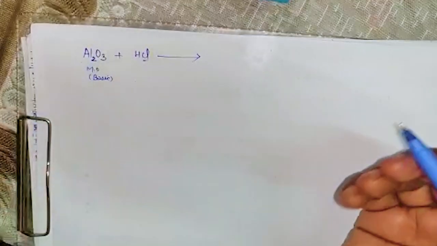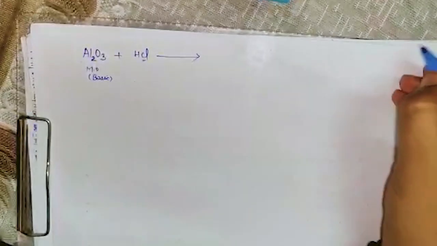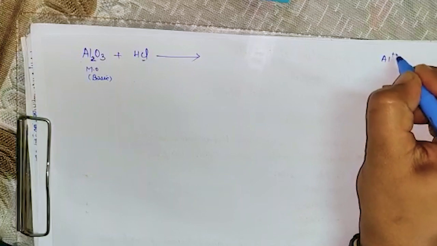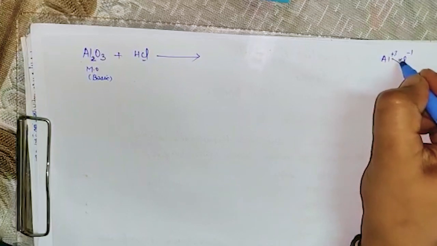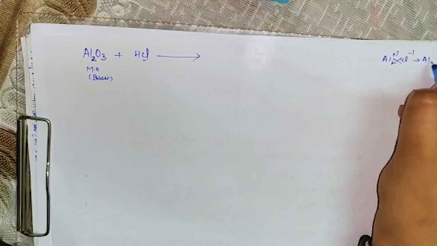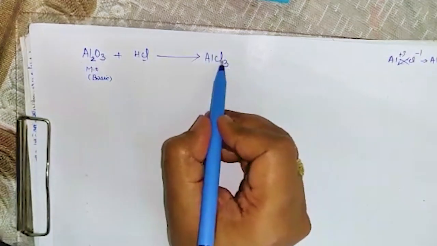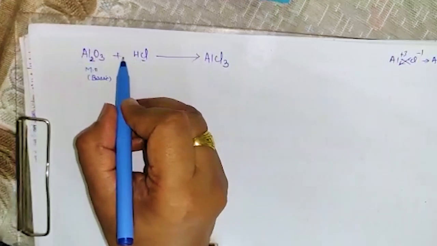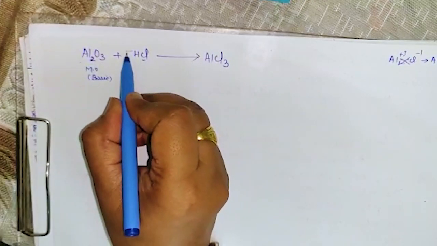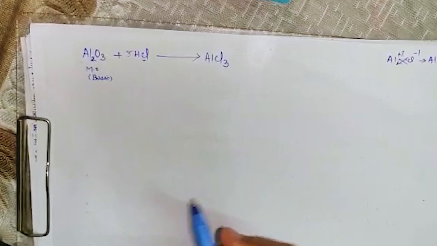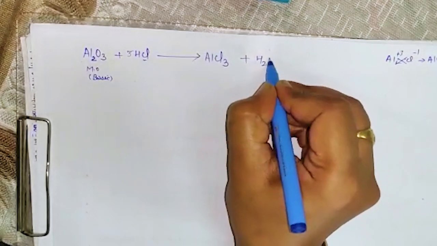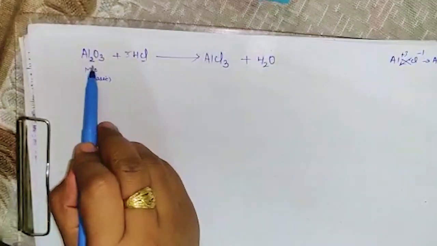Because it will go like cross. अगर हम करते हैं, aluminium has valency 3 and chlorine has -1. So if we cross it, what will you get? AlCl3, isn't it? So this will form AlCl3. And since 3 chlorine we need, what we have to do? We have to put 3 over here. So let's suppose I am putting 3 over here, and now along with this water will form. Yes, so how many oxygen are there?